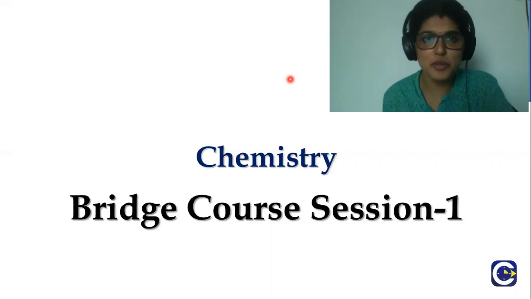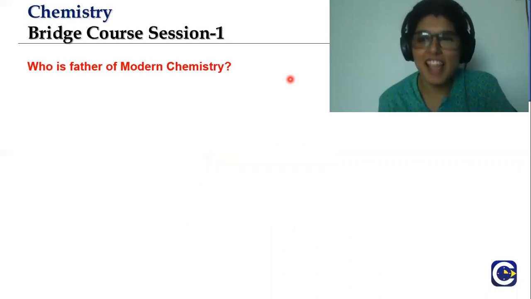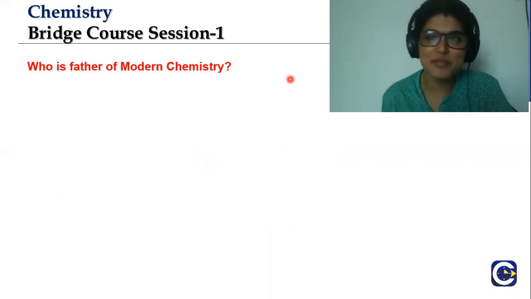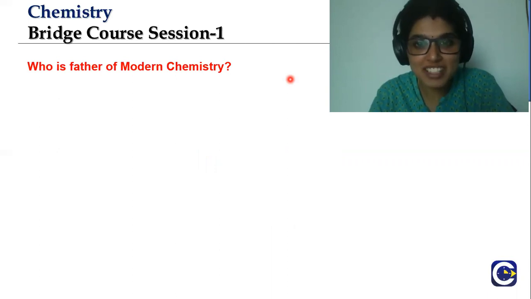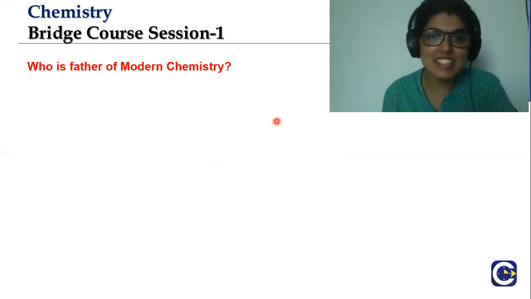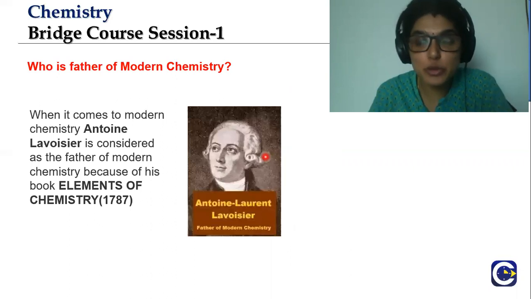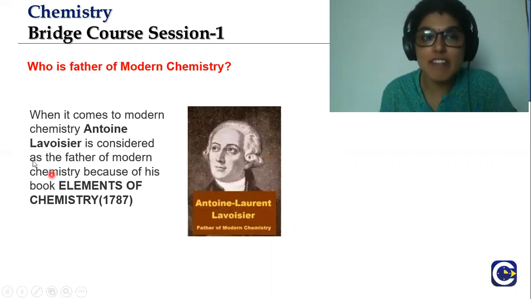So before we move into the bridge course, I have a question. Who is the father of modern chemistry? Who can answer? Yeah, try to think. I'll give you a hint. He is the father of modern chemistry, helped Dalton for Dalton atomic theory. He is none other than Antoine Lavoisier. He is the father of modern chemistry because of his book, Elements of Chemistry.